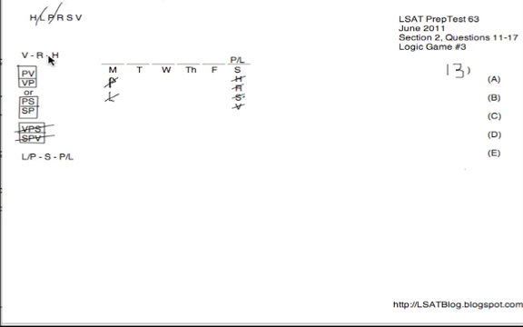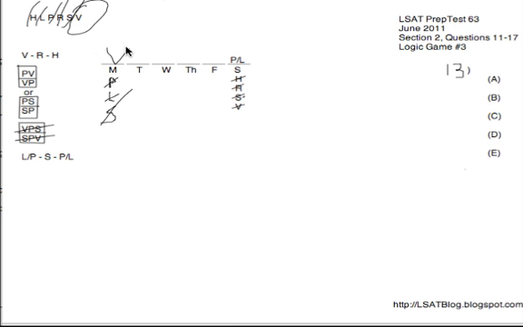I know that neither R nor H could be on Monday because they have to have V before them, so I'm eliminating them as well. S cannot be on Monday ever because we know that it has to have one of L or P before it. So S is gone. That really only leaves V to be on Monday. It's the only variable left. And so when they ask us what must be true, the answer is V on Monday, choice C.